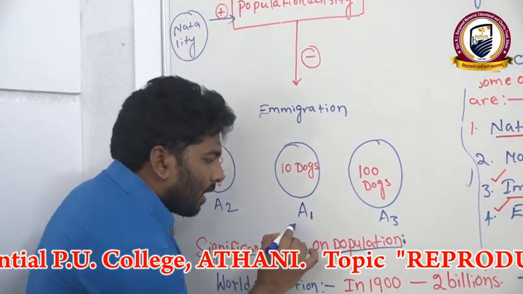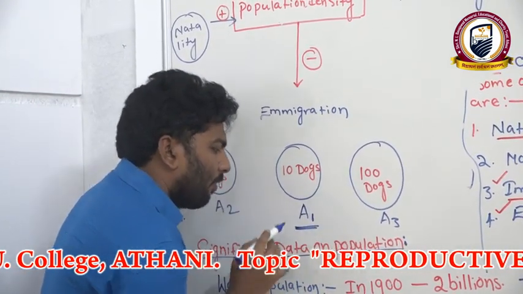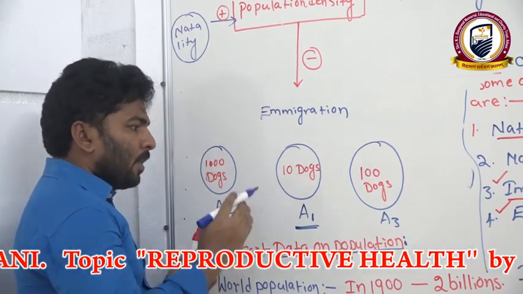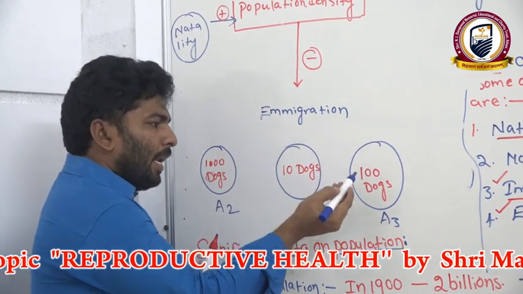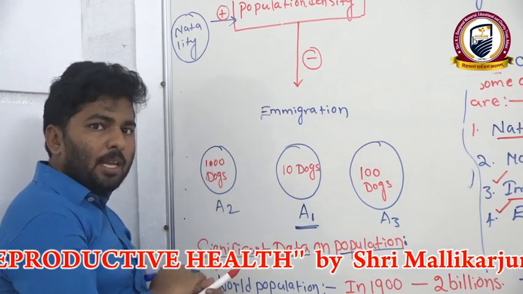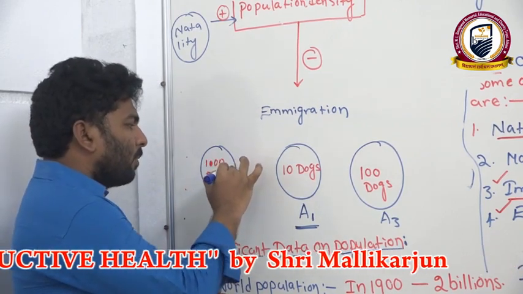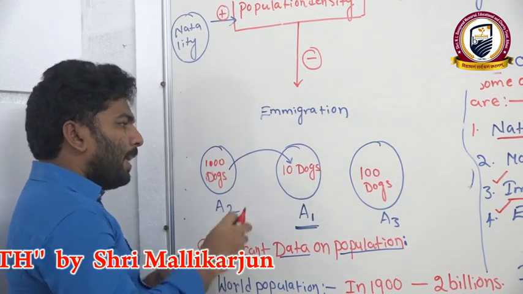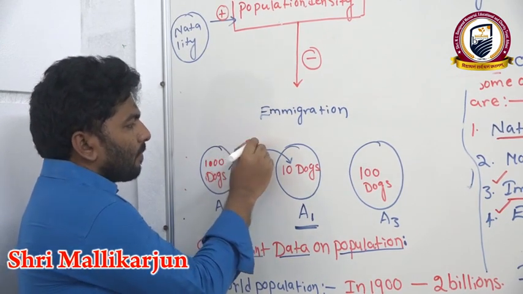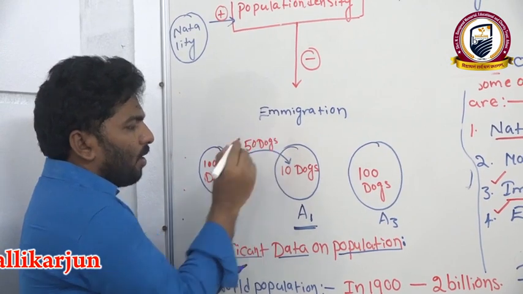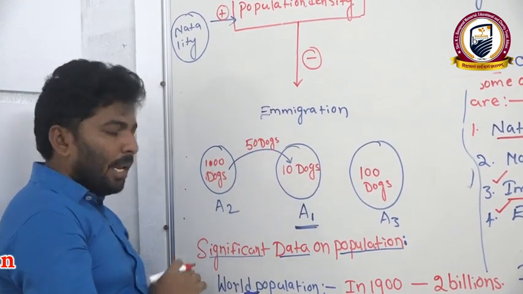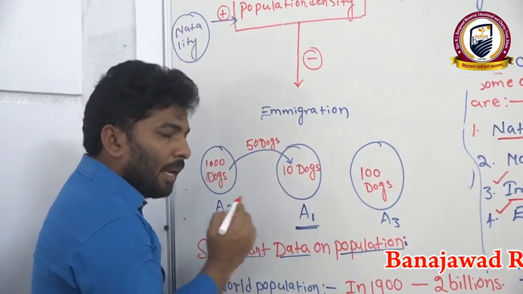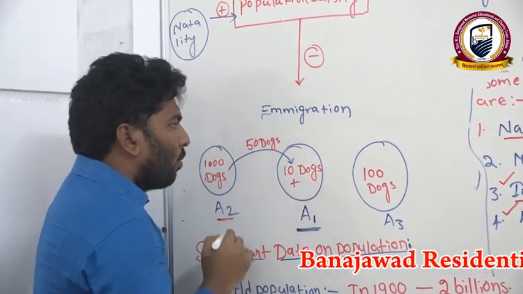Now we take area 1 into consideration. We are talking about area 1. If from area 3 or from area 2, 50 dogs are added to area 1, and from area 2, 150 dogs are added to area 1, how many does it become now?